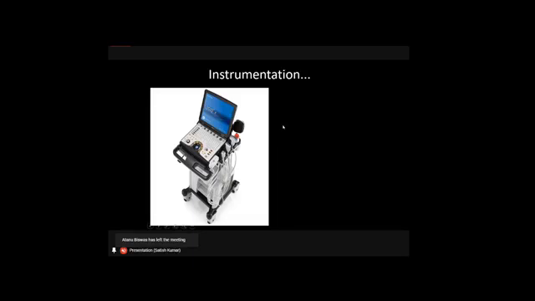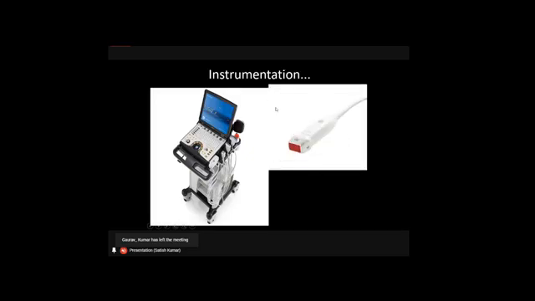But this instrument has got two components. One is the machine, the instrument basic, or the controls and the monitor, along with that the probe. Well, this is called the probe or a transducer. There are several types of probes and transducers. These probes or transducers, in this advanced scenario, are made up of piezoelectric crystals.